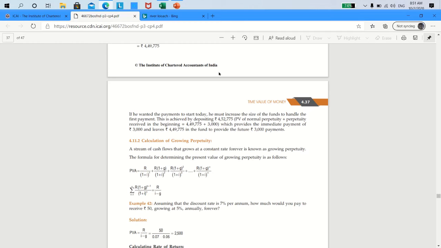Whatever is the answer, that will be the value of the particular bond or investment product. That is whenever growth is involved to perpetuity, not otherwise. Must remember the formula where growth is involved, that R divided by I minus G will give you the price